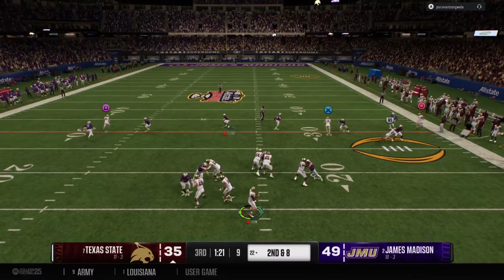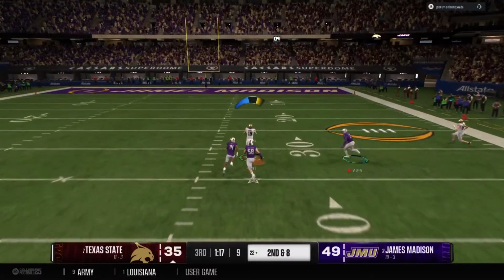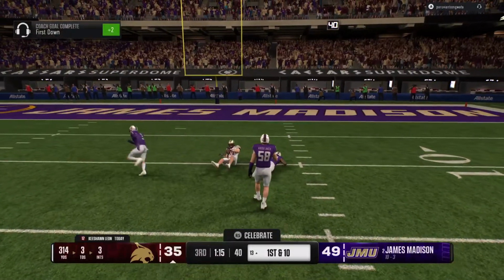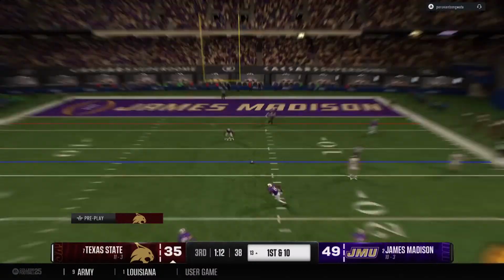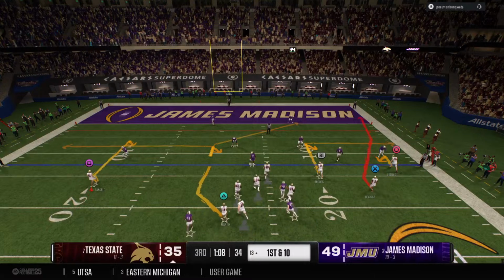Dropping back, it's Leon. And he's going to stretch the defense, taking a deep shot here. Big gain, catch made at the 30. Finally brought down to the 13-yard line. An enormous gain puts him in great scoring position. The offense really clicking here.